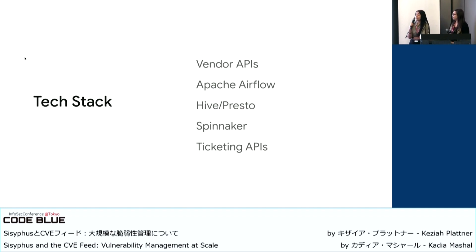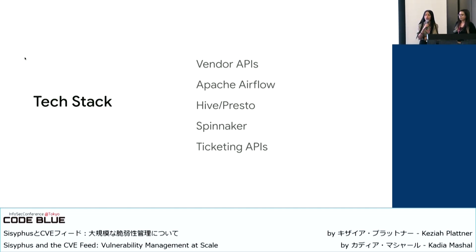Quickly also about the tech stack, we do not use any vendor UIs. We don't use out-of-the-box deployments. We leverage vendor APIs for various reasons. Obviously, you can standardize the format, etc. But we also use Apache Airflow, which Airbnb open sourced. As I mentioned earlier, there are a bunch of different vulnerability sources that constantly stream vulnerabilities. So Apache Airflow is a great data management platform that lets you handle large data sets.